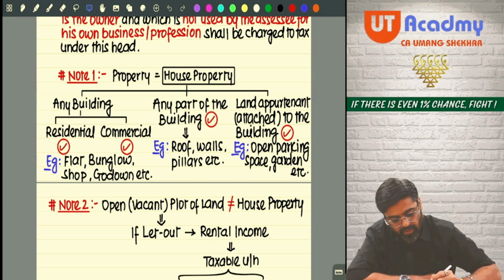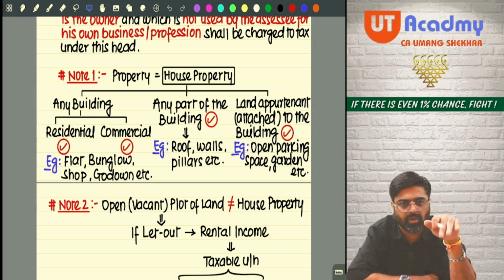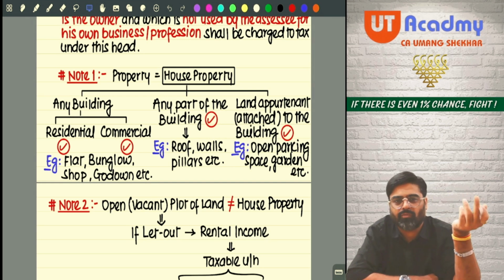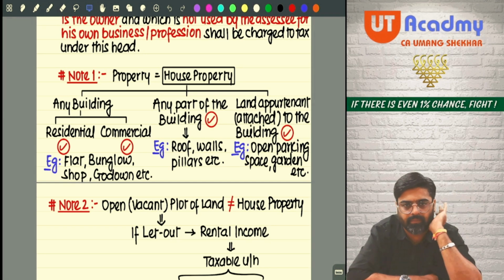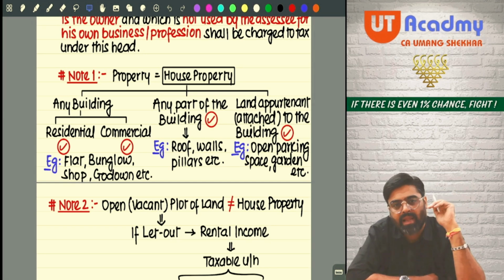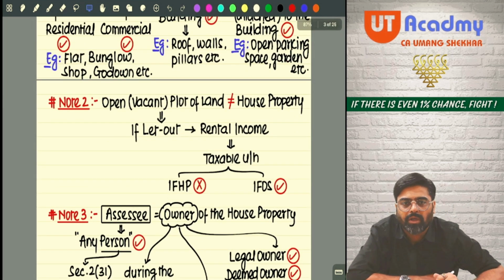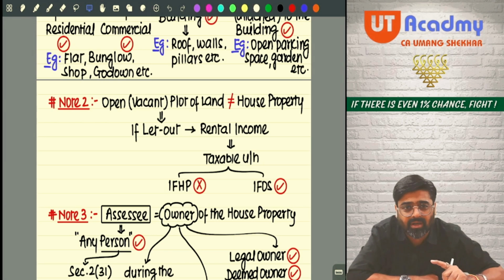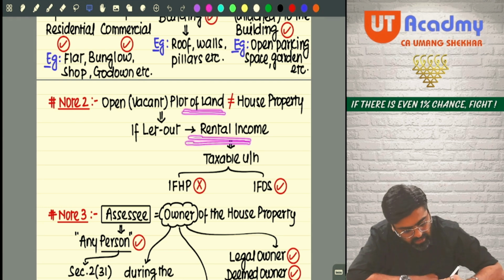Done. What if you are giving on rent any open plot of land? For example, you bought some land thinking that you will construct a property on this. But unfortunately, you could not construct a property. That land remains vacant, that land remains open. Now, I am taking that land on rent from you. Will you get rent from me? Yes. Is it your income? Yes. Under which head will you charge this income? Can you charge the rent of the open plot under the head house property?